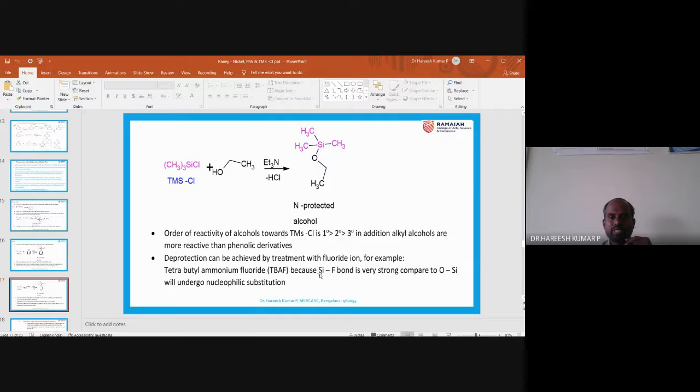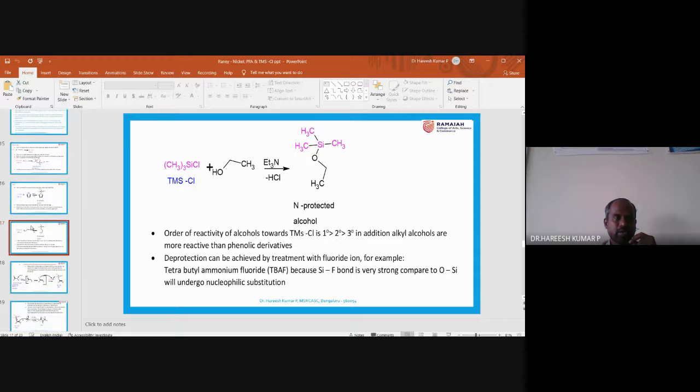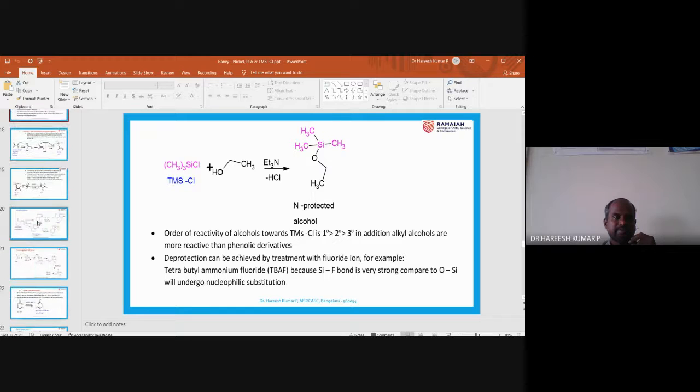And the deprotection can be achieved by using tetrabutylammonium fluoride. So what does it mean? It means that here there is a fluoride. That fluoride will form a bond with silicon and there will be a breakage. This is about protection and deprotection with TMS chloride. So now I will go to the next slide.